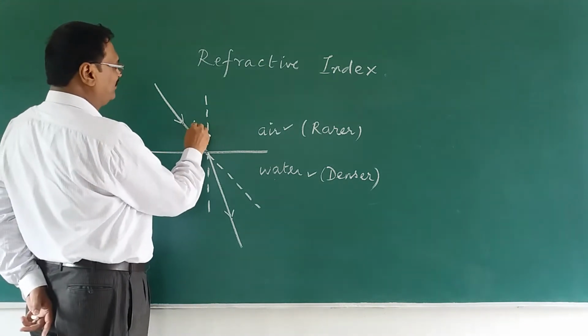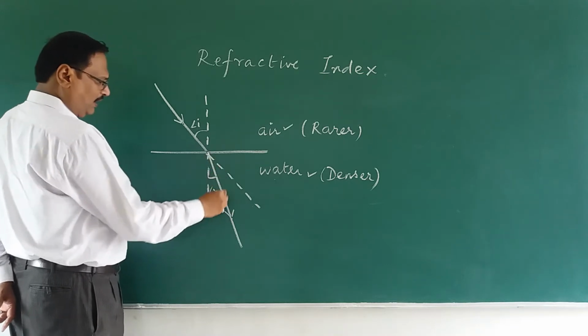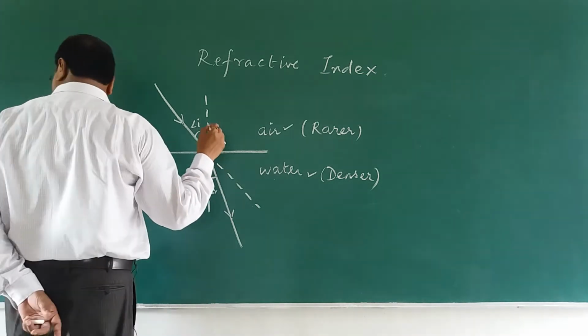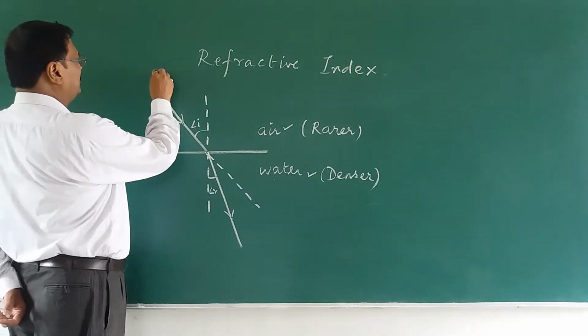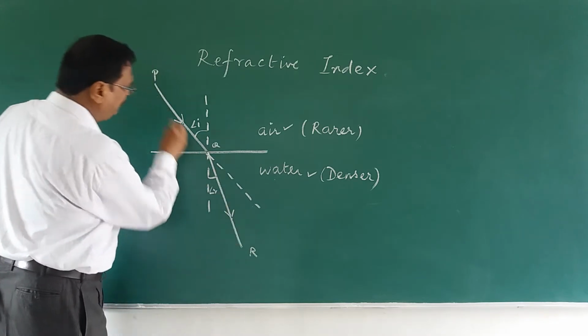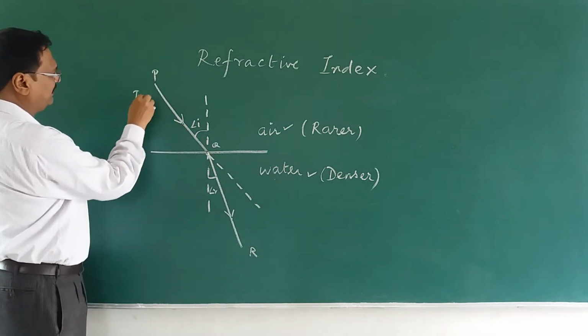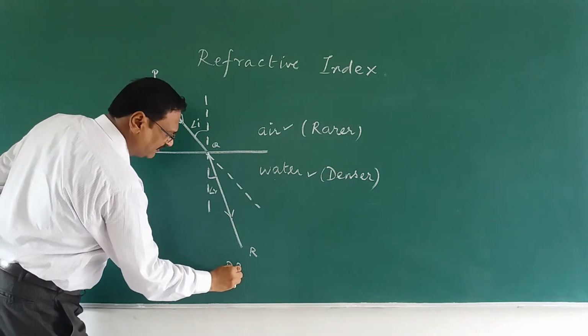This is the angle of incidence and this is the angle of refraction. And the bending takes place like this. If I say this is P and this is Q and this is R, PQ is the incident ray and QR is the refracted ray.